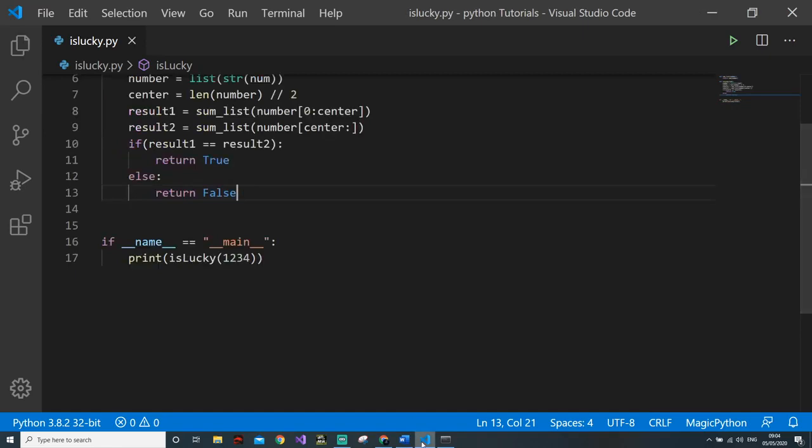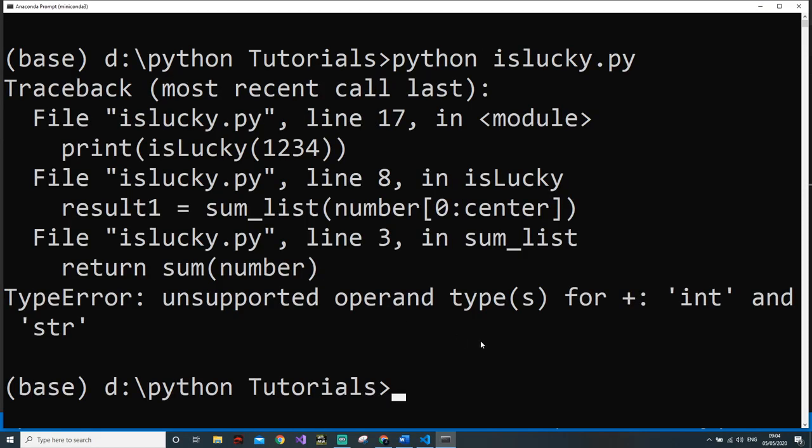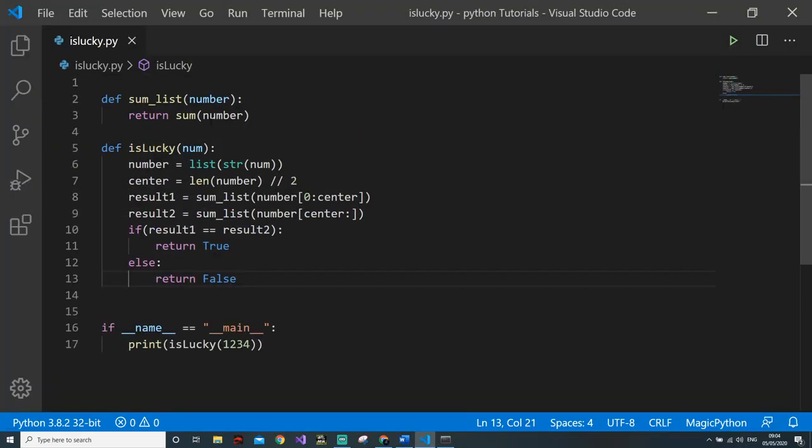Now we'll check if the program works fine. I'm using Anaconda prompt to run this Python program. So python IsLucky. It says, okay, yeah. The problem is that the number is actually a list of strings. In this number list, every number is a string, which is not an integer. So we can't just convert directly into a sum. We can't sum the strings.